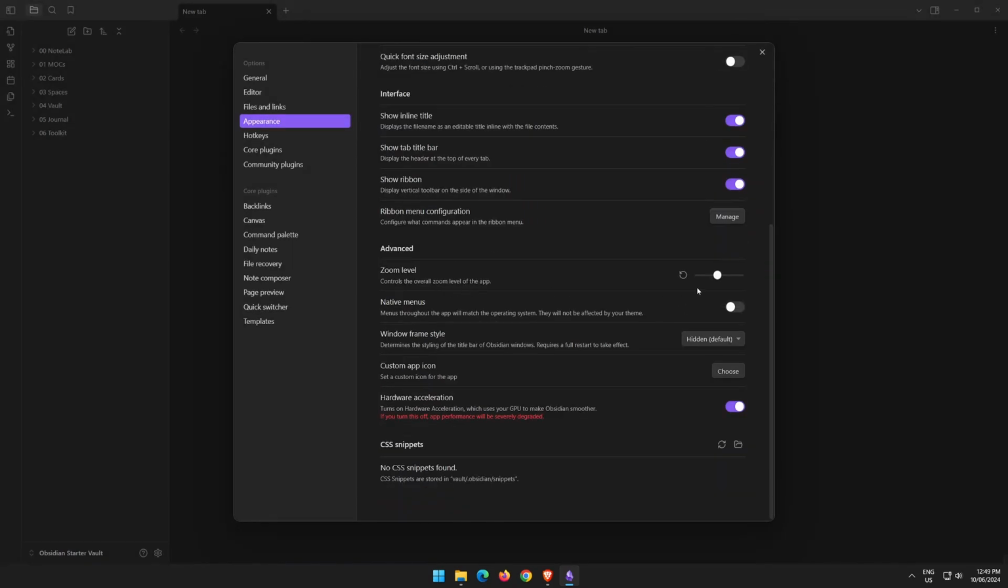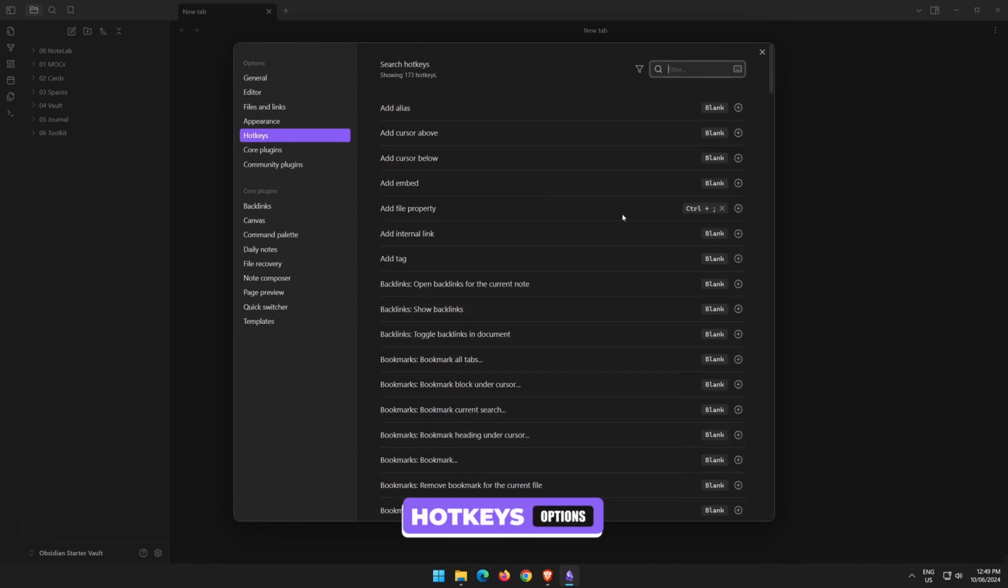You can change the overall zoom level of the app if you have difficulty reading the text and you want to turn it up a little bit. You can change the native menus to match your operating system. I like to leave this off. Usually leave hardware acceleration on because it makes the experience faster and smoother. If you have any custom CSS styles, you can store them in the CSS snippets folder, which is located in your vault.obsidian snippets folder. We're not going to use that for now, so we'll just jump into the hotkeys.